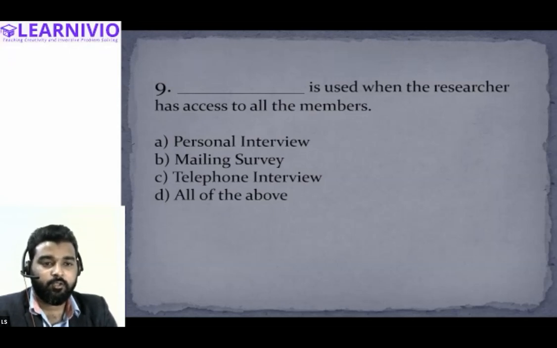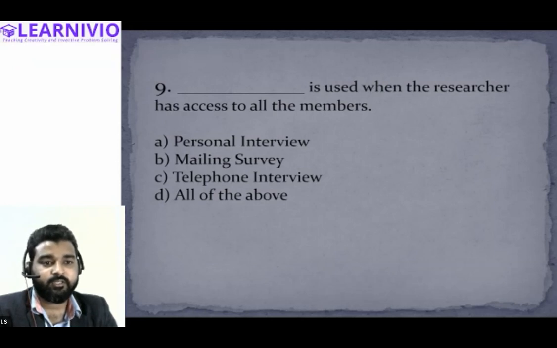Sir, it will be personal interview, right? Because all the members are there. Correct. See, sir, why won't it be a telephone interview? Please read the question properly.